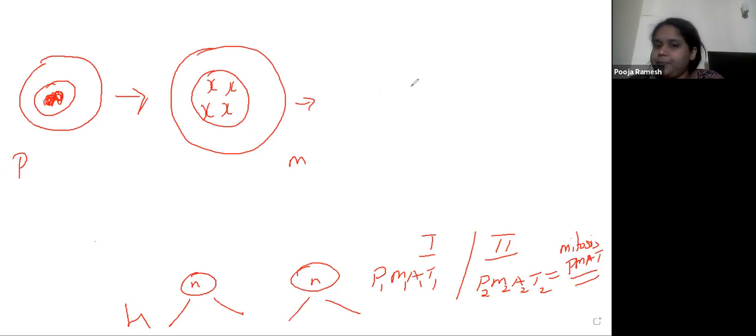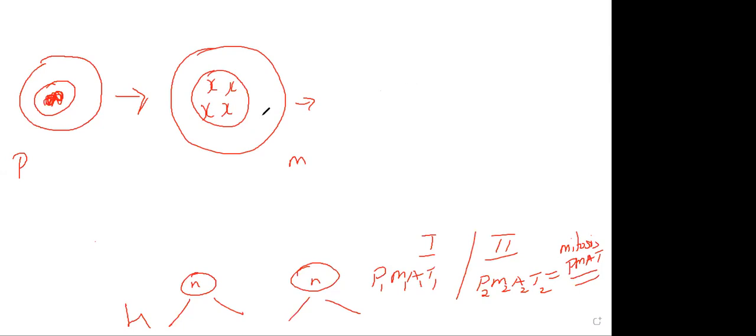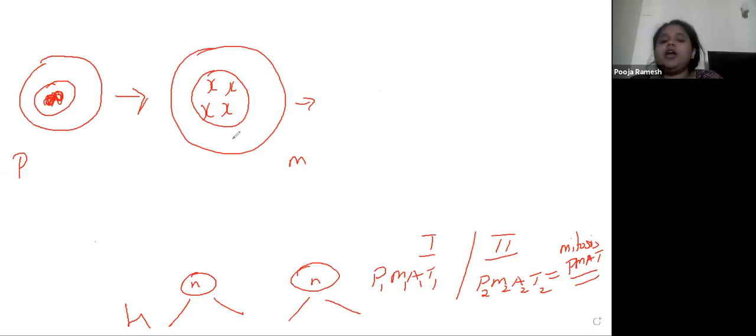The only things that remain are the centrioles and the chromosomes. The chromosomes will be randomly arranged, and the centrioles will move apart. One centriole will go to one pole, another centriole will go to the other pole.